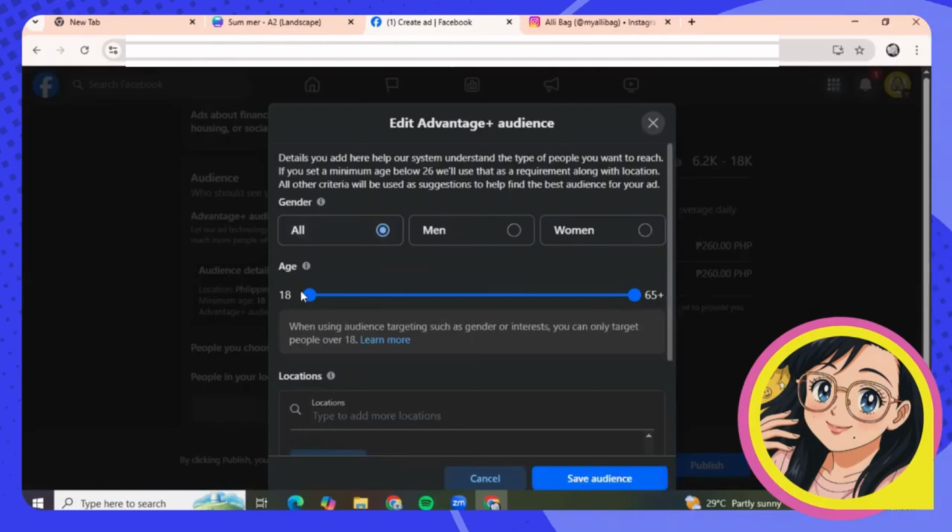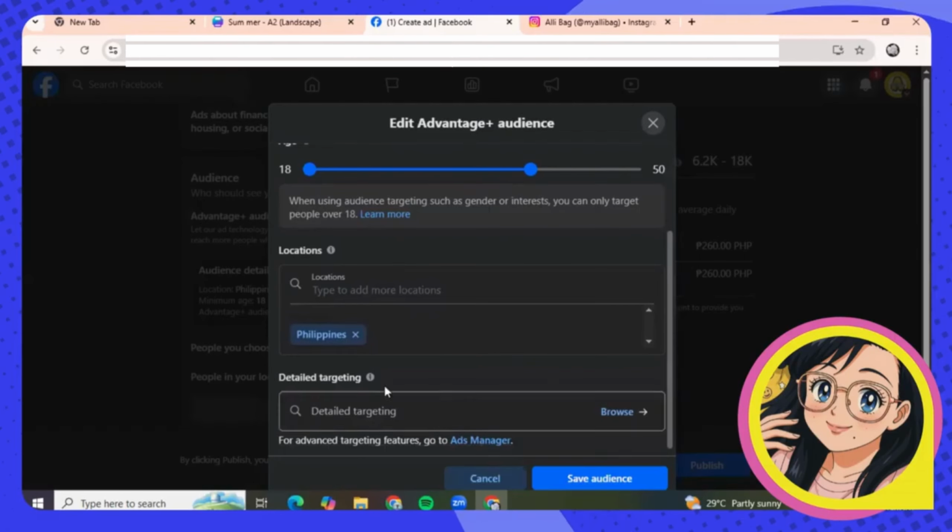And the age, it's 18 and above. So let's say up until 45, because why not? Maybe 50. Okay. So this 18 to 50 years old group of people that uses Facebook, they have a high chance of watching or seeing your Facebook ads. Okay, so let's scroll down a little bit here.